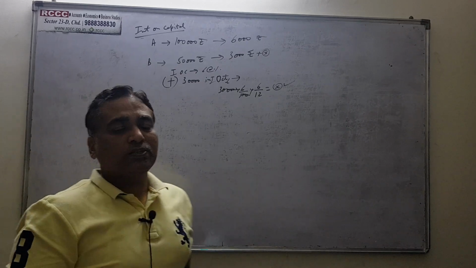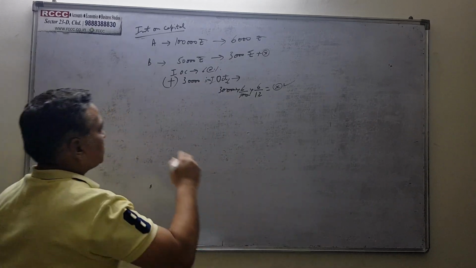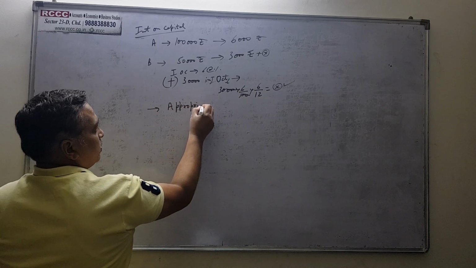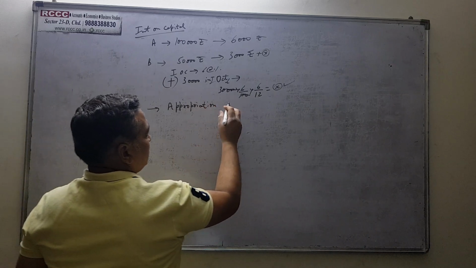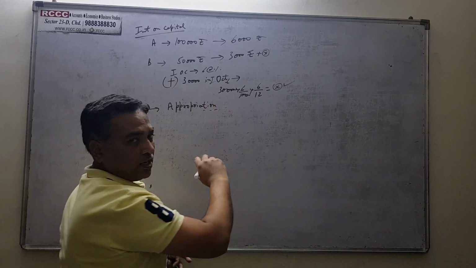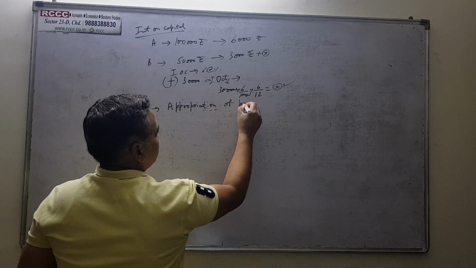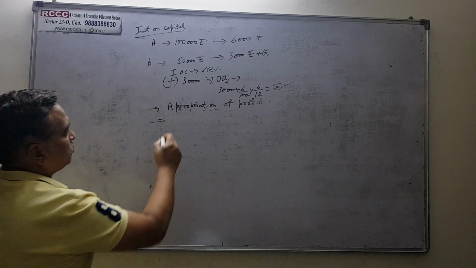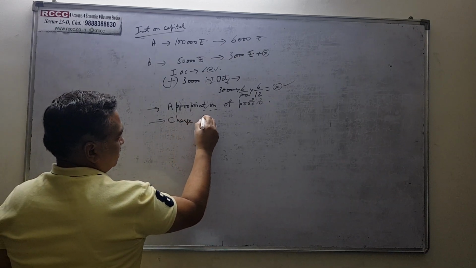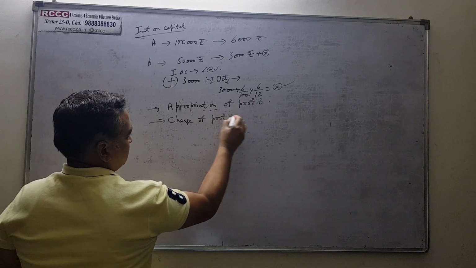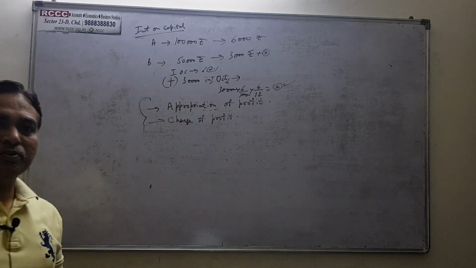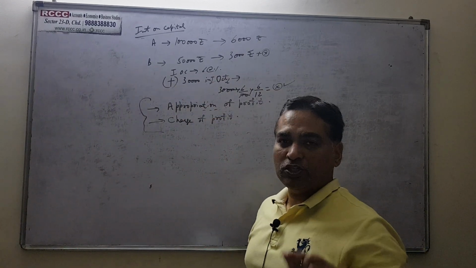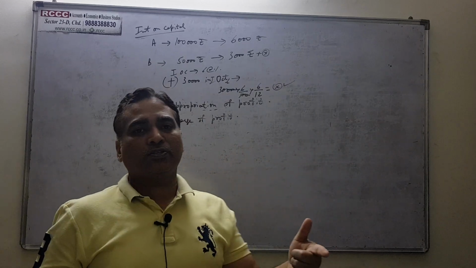Interest on capital को हम दो तरीके से treat कर सकते हैं. We can treat it as appropriation of profit. Further to my last video, you might have understood the meaning of the word appropriation of profit. ठीक है? उसके बाद होता है charge of profit. So what is the difference between the two? We can say that interest on capital as an appropriation of profit means जितना मेरे पास profit है उसमें से मैं interest on capital दूंगा.